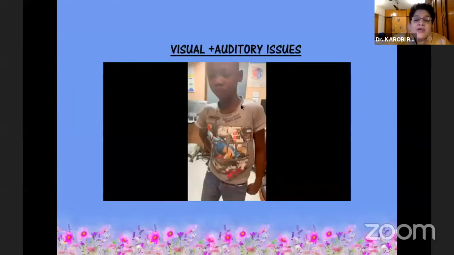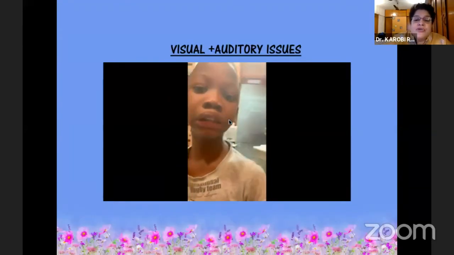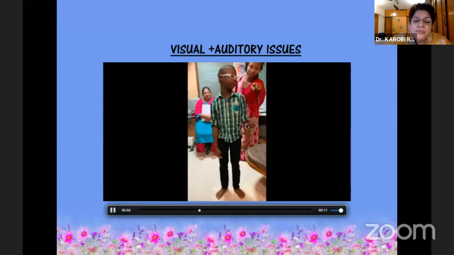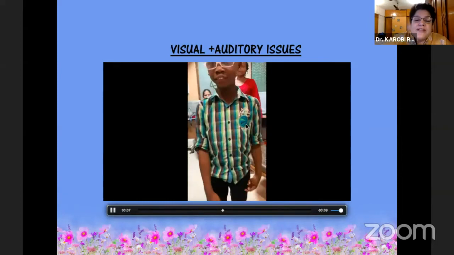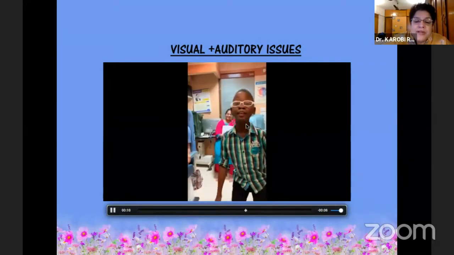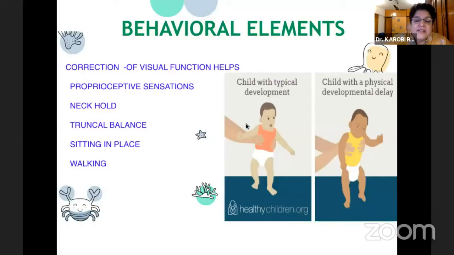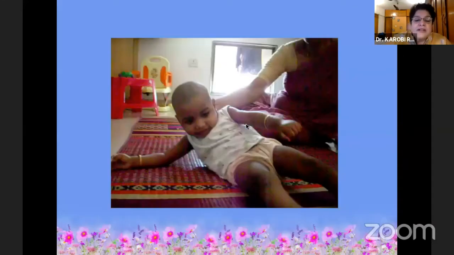This is another child who had both visual and auditory issues. He used to look at bizarre, odd movements. He was autistic. And once he was given glasses, he became receptive. He came towards me, he bowed, and he was smiling all the time. So these are all the situations.